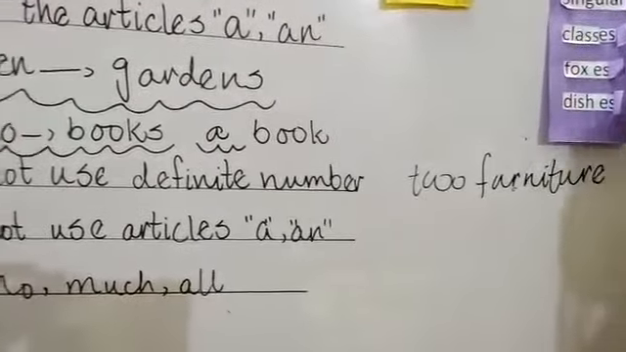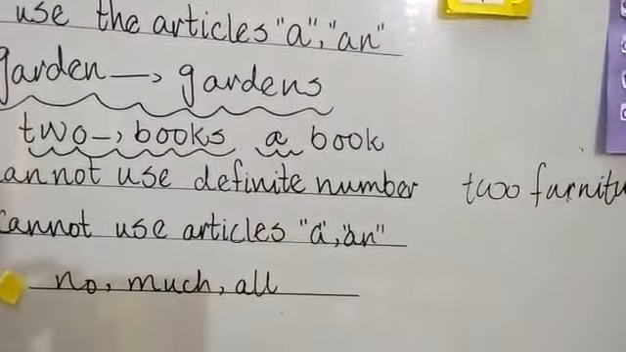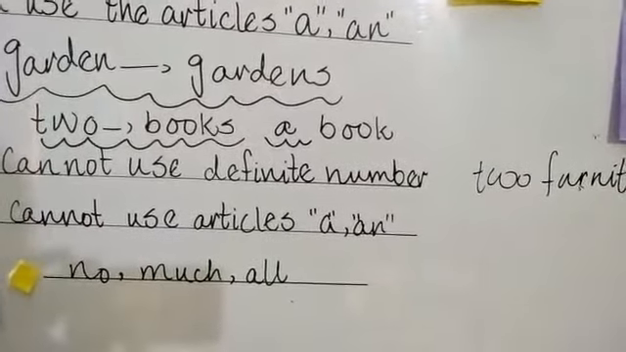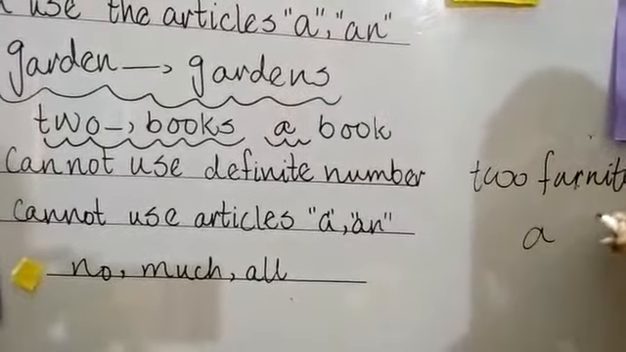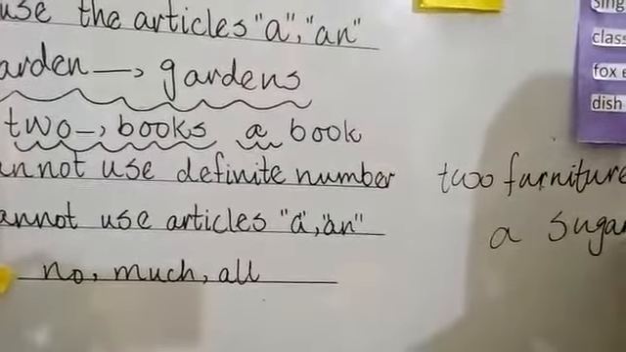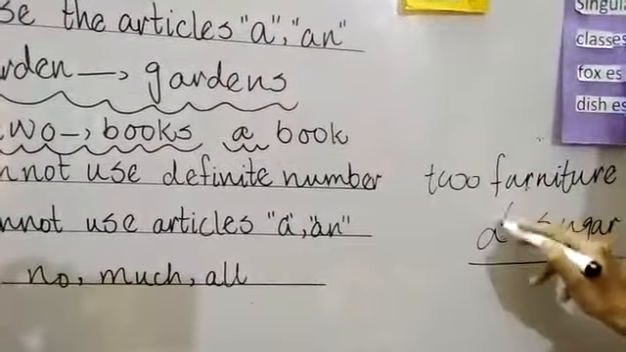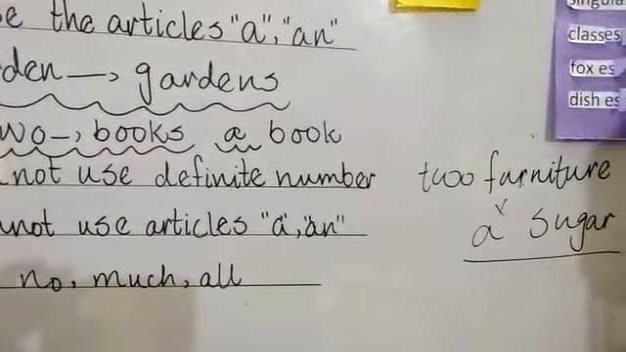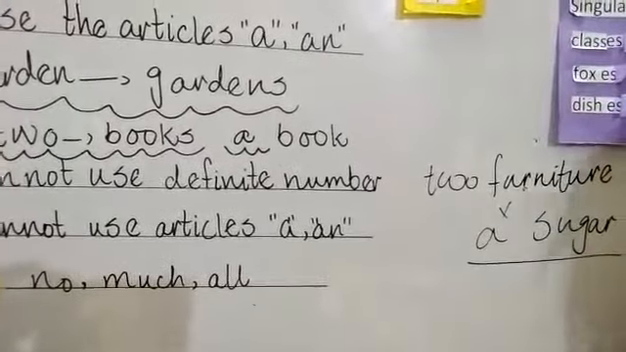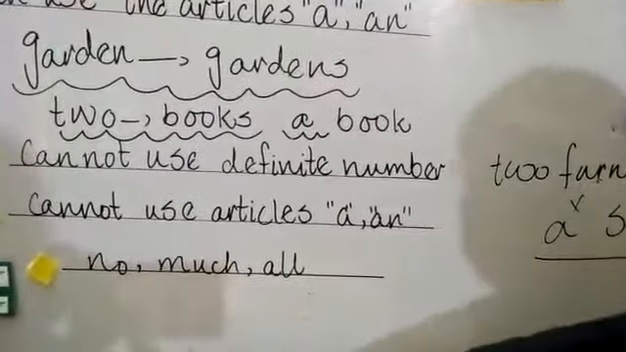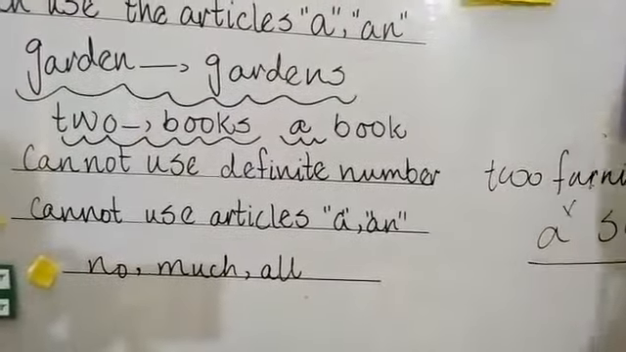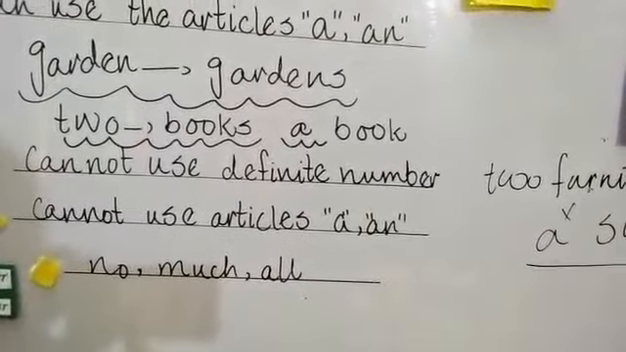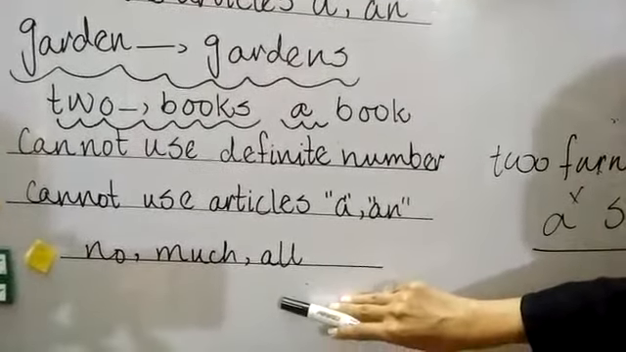The next one, cannot use articles a or an. How can we not use them? Like a sugar. It will be considered wrong because we cannot use an article with uncountable nouns. Now the third one: no, much, all. These are the words that are used with uncountable nouns.